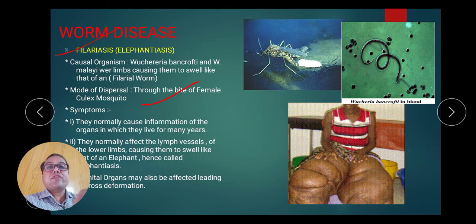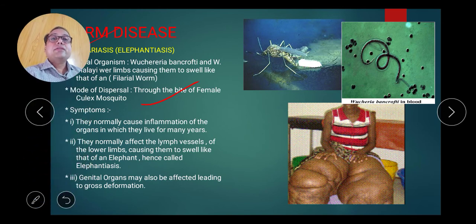And the symptom: they normally cause inflammation of the organ in which they live for many years. They normally affect the lymph vessels of the lower limb, causing them to swell like that of an elephant, hence called elephantiasis.